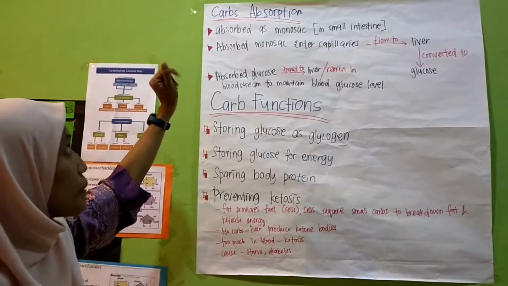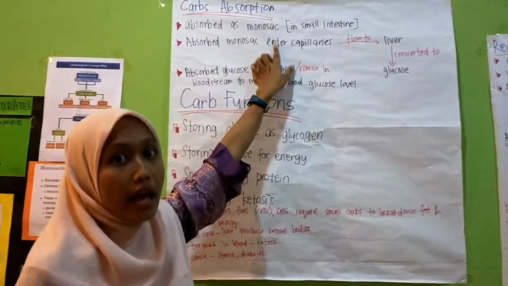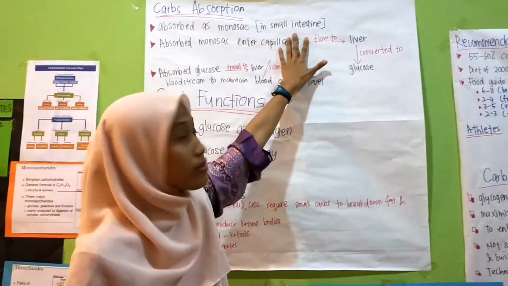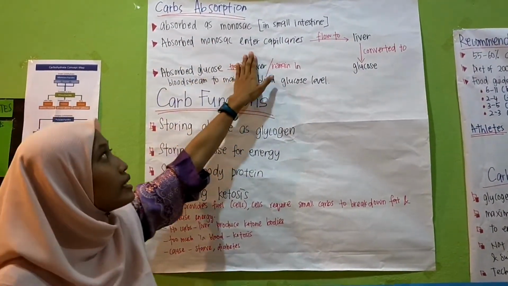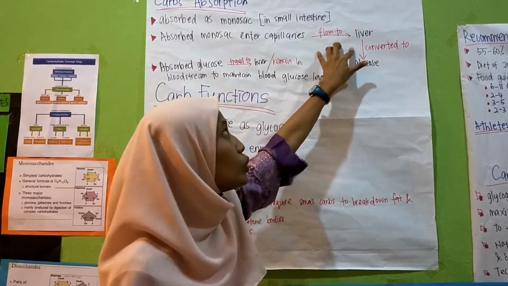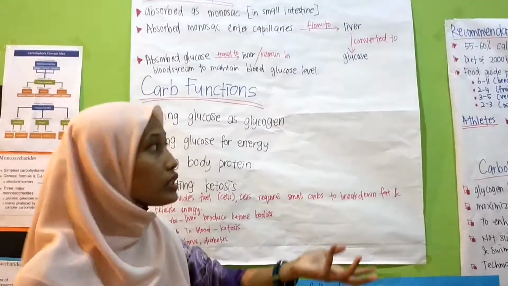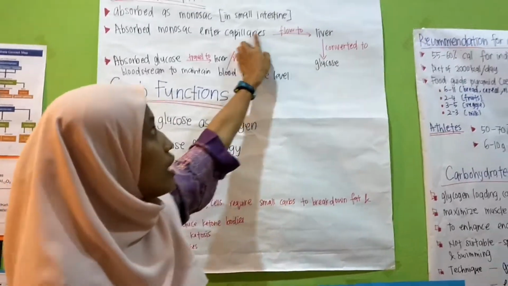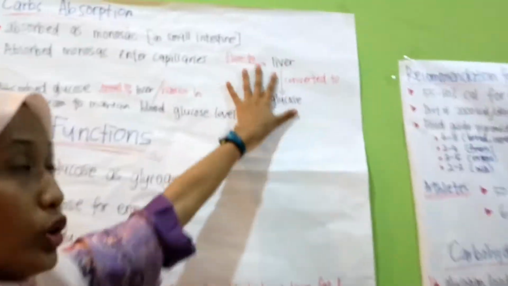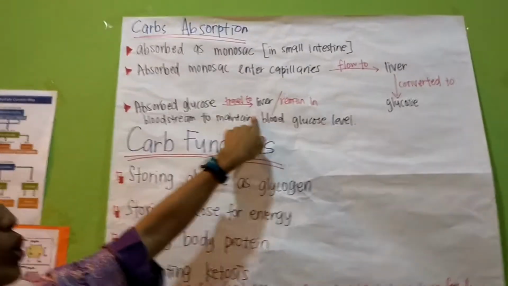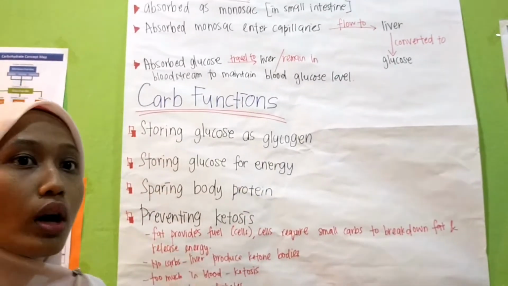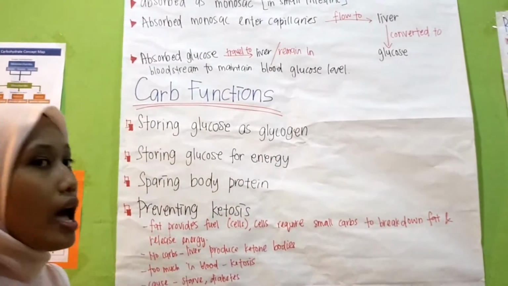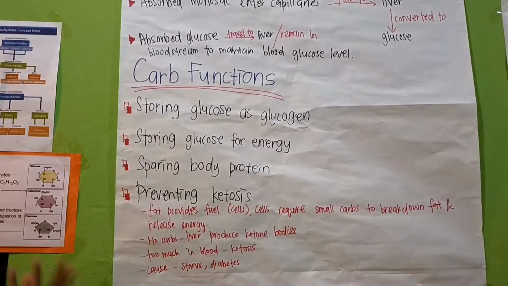Carbs are absorbed as monosaccharides in the small intestine, and the absorbed monosaccharides enter the capillaries and flow to the liver, where they are converted to glucose. Right, I had drawn it, and the absorbed glucose travels to the liver or remains in the bloodstream to maintain blood glucose level. And so we move to the carb function.